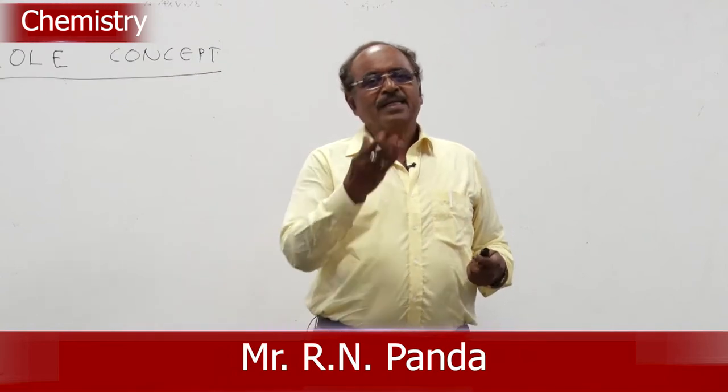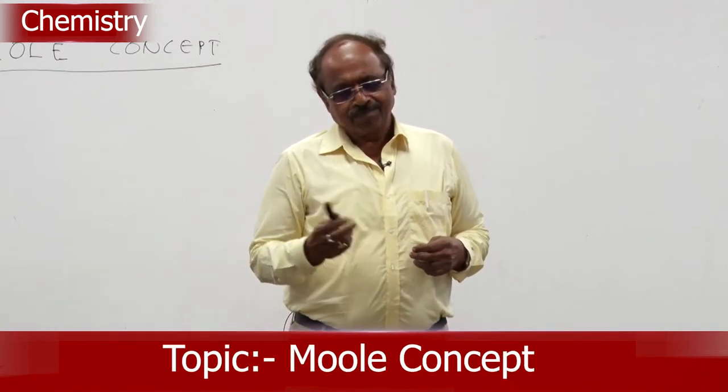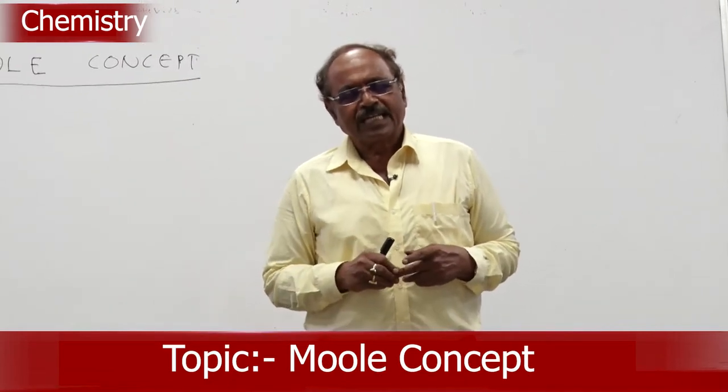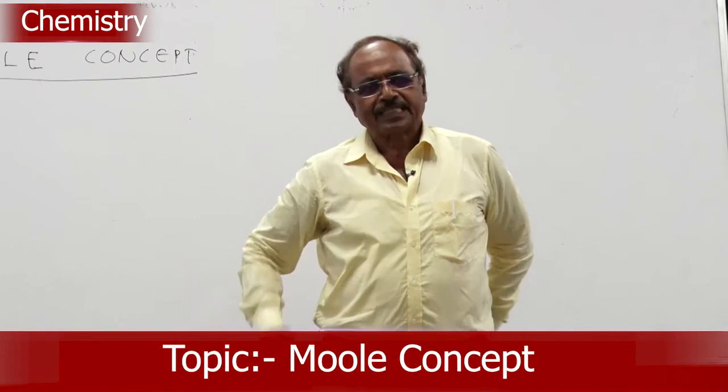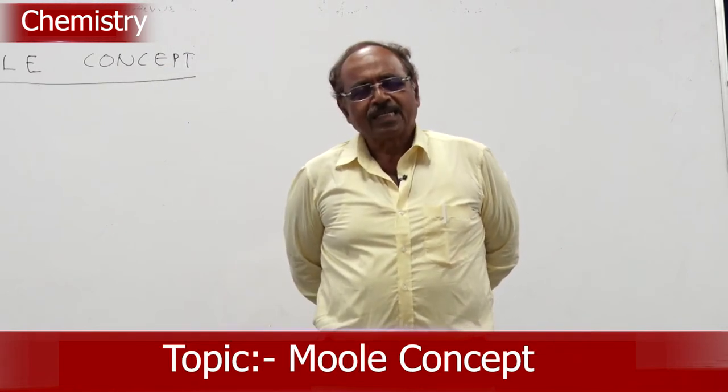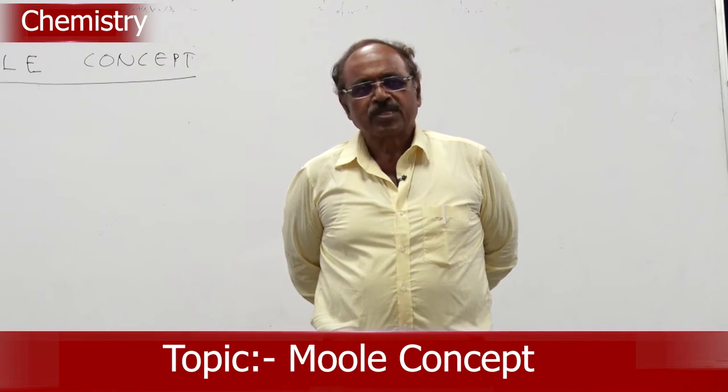For example, in your physics you have read unit and dimension, where you expressed the metric system of units. When you say 10 to the power minus 6, 10 to the power minus 8, I have also explained in one class that 10 to the power minus 8 when it comes as 1 angstrom unit.